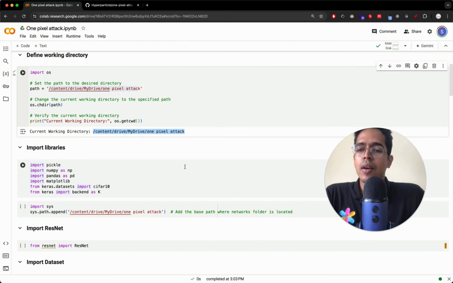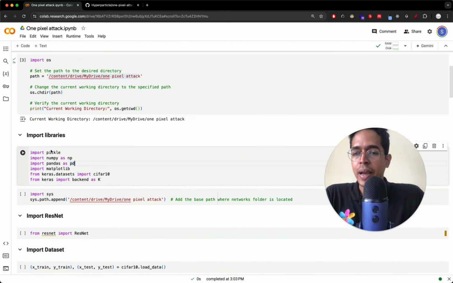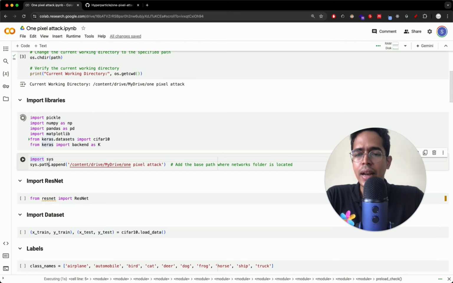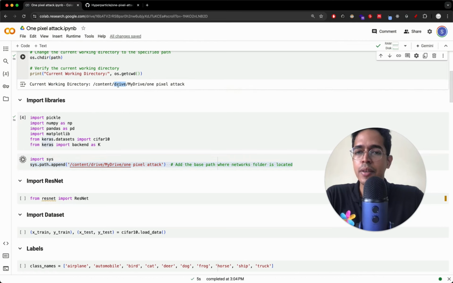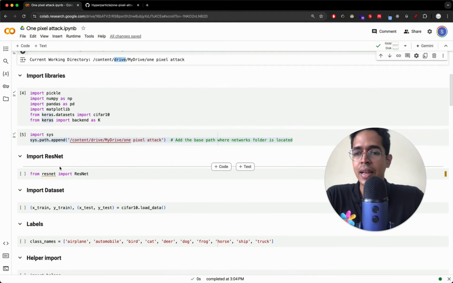Okay. Once this is done, we can import a few packages: pickle, numpy, pandas for manipulating the tabular data, matplotlib for plotting figures, the CIFAR10 dataset, which is the one we were using, the 32 by 32 pixel images with 10 classes, and keras for dealing with neural networks. So we'll import this, and I don't believe this sys.path.append is needed, because I think our path is defined as this. So you can even, I would say, comment this line.